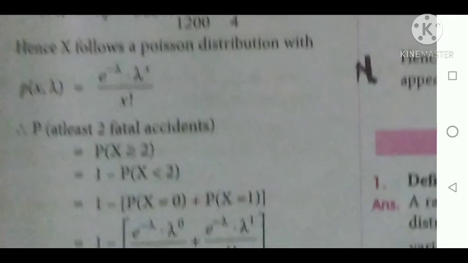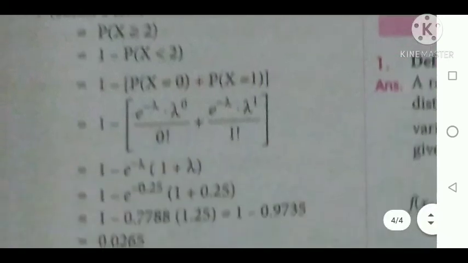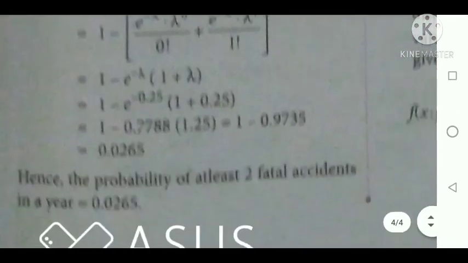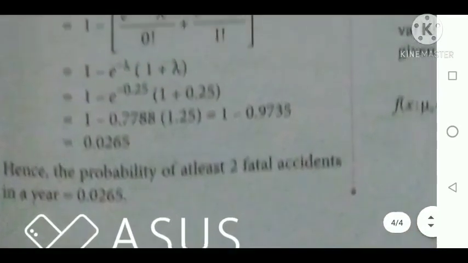Therefore we are applying the formula 1 minus p of x less than or equal to 1, that is 1 minus p of x equal to 0 plus p of x equal to 1. So the answer is 0.0265. Hence the probability of at least 2 fatal accidents in a year is 0.0265.